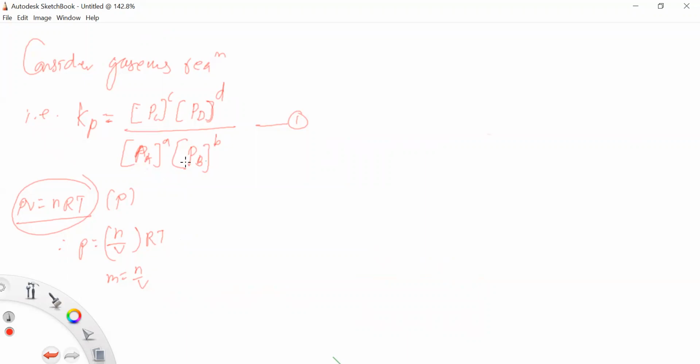Where n upon V is the molar concentration, thus the partial pressure of the individual gases like A, B, C, D, हे कसं लिहू शकतो? PA म्हणजेच काय आहे तर concentration of A into RT. PB म्हणजेच concentration of B into RT. PC म्हणजेच concentration of C into RT, and PD means what? The concentration of D into RT.